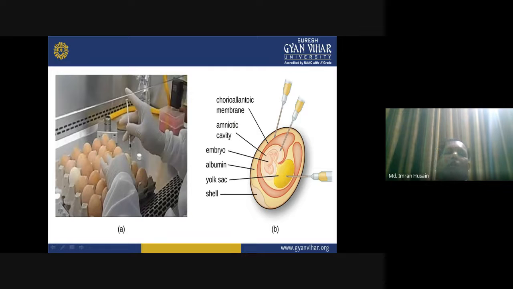So these different membranes are inoculated by a viable virus in order to report its growth, and this method is responsible for easy growth of the virus in the laboratory, and different types of virus are subjected to different types of membrane.